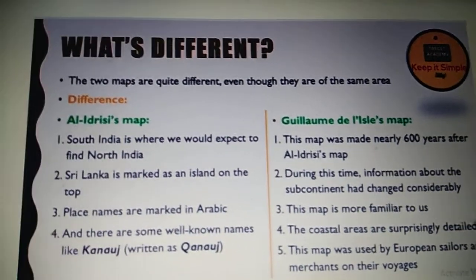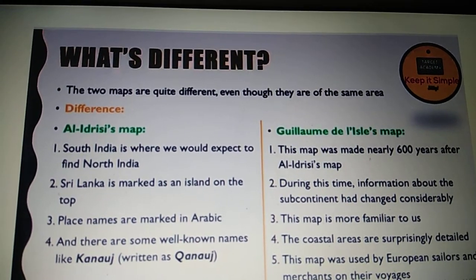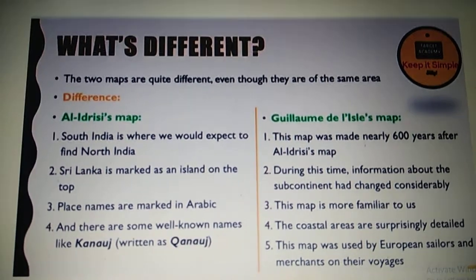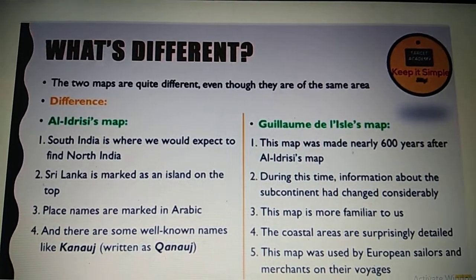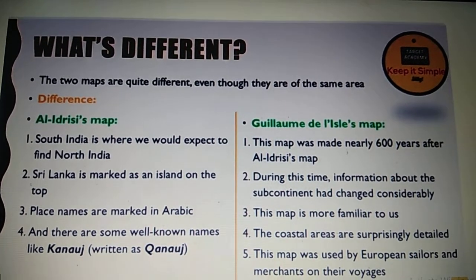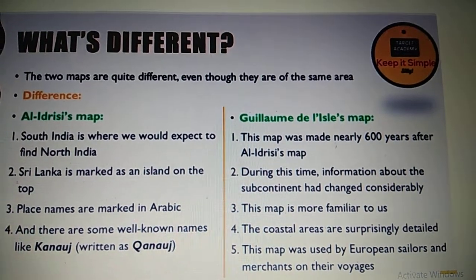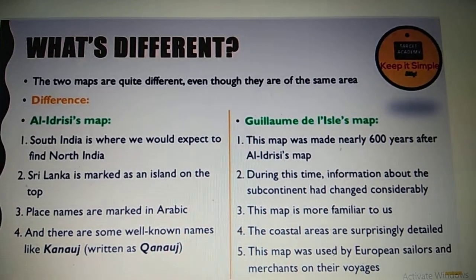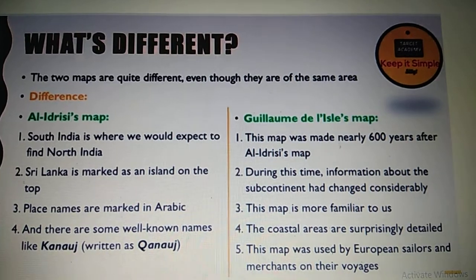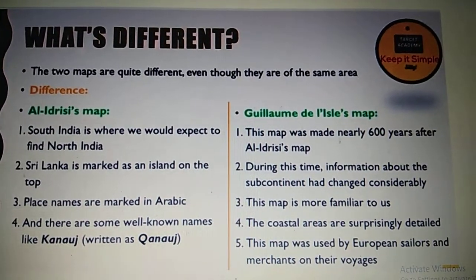Now in Al-Idris's map, South India is in the north, it is upside down, whereas de l'Isle's map, that is the French cartographer's map, is made nearly 600 years after the Al-Idris map, and it's somewhat similar to the present day map.